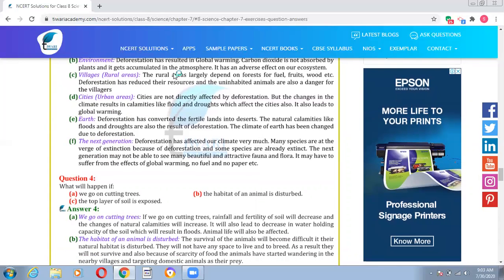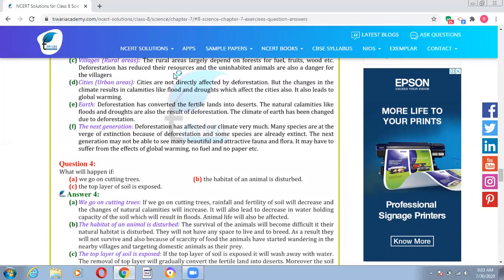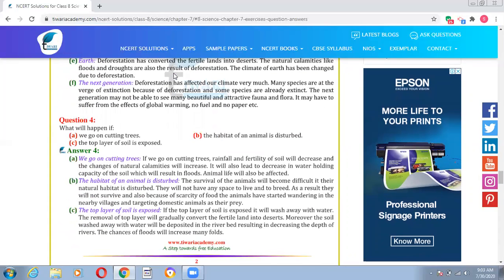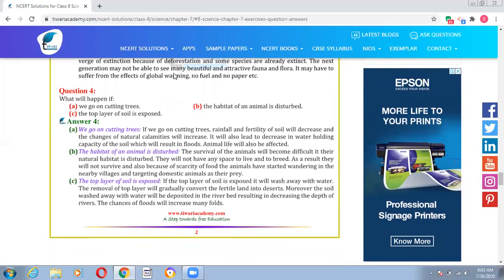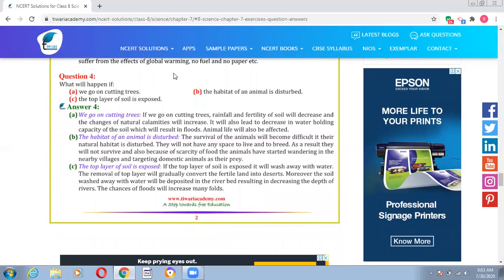Next generation. Deforestation has affected our climate very much. Many species are at the verge of extinction because of deforestation, and some species are already extinct. So the next generation may not be able to see many beautiful and attractive fauna and flora. They may have to suffer from the effects of global warming, no fuel and no paper. Then question 4, what will happen if we go on cutting trees? Natural calamities will be there, and there will be effects on fertility of soil and rainfall.